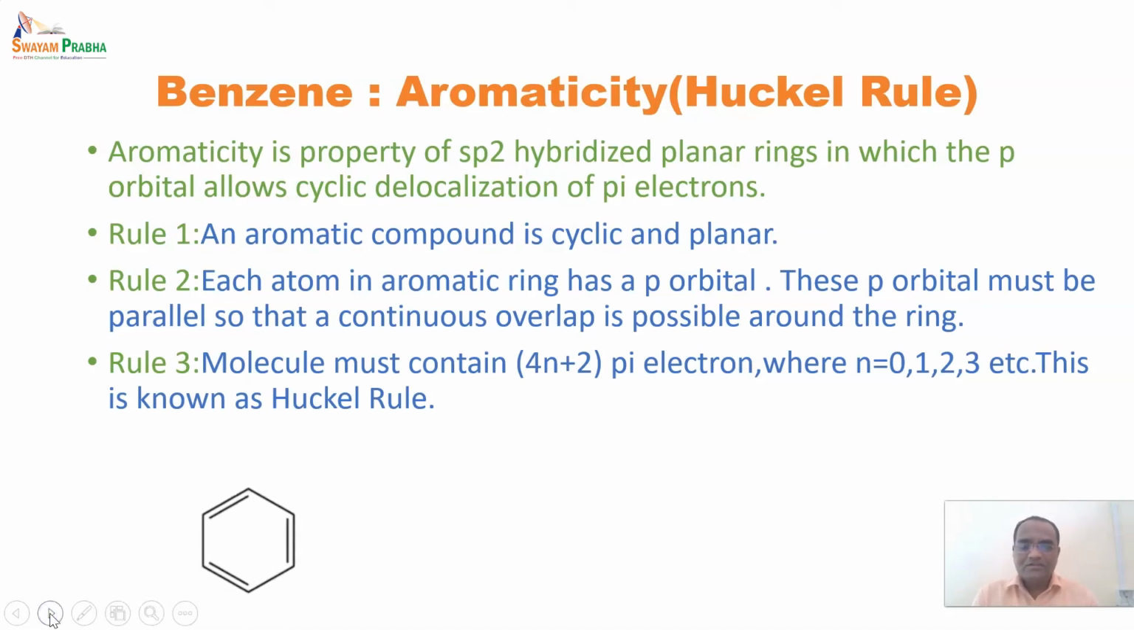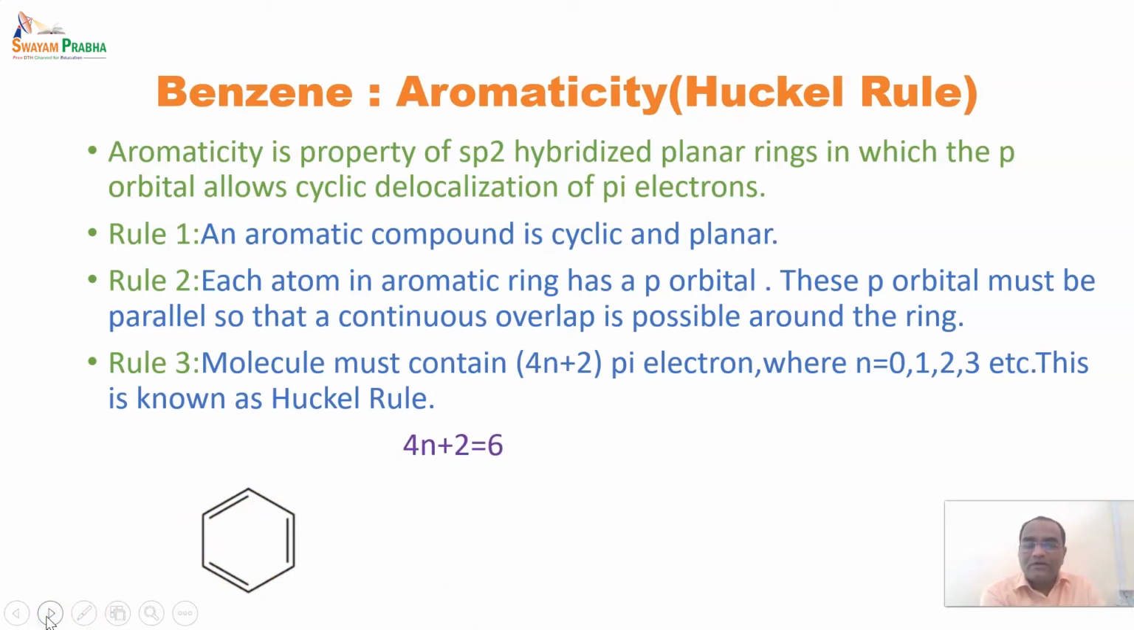If we consider the structure of benzene, the first rule is that the compound should be cyclic. Here you can see that the compound is cyclic in nature and planar. Earlier we also discussed what planar means: all the carbons are sp2 hybridized, so all of them are in one plane, and that is why it is said to be planar.